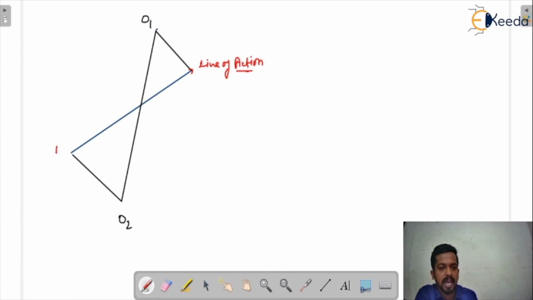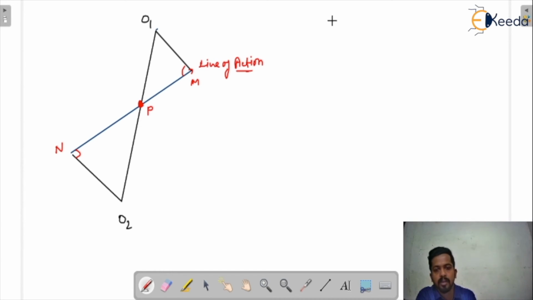This is O1, O2, this is n perpendicular to that, and this is m, this is perpendicular to that. This is basically the P point, because this is the line of action, and we have found that the intersection of the line of action and the O2 O1 line gives an intersection point, which is considered as P. We have denoted it as P.